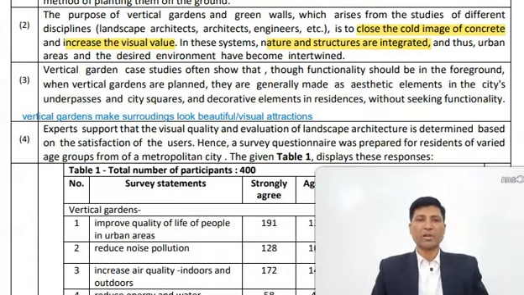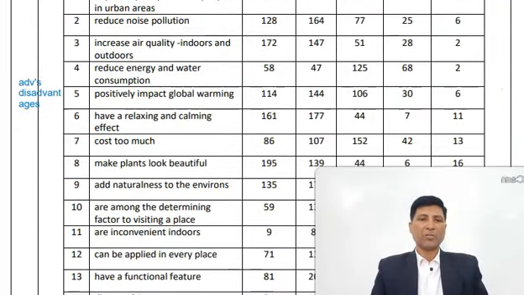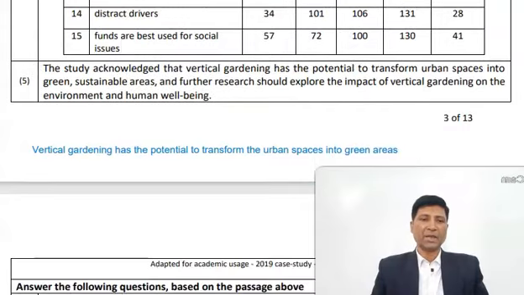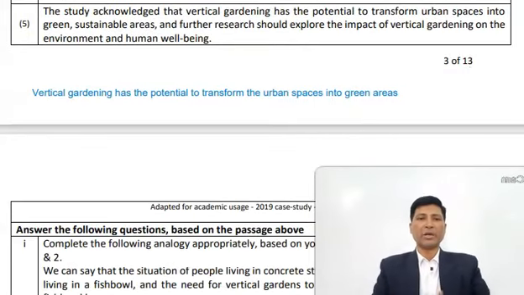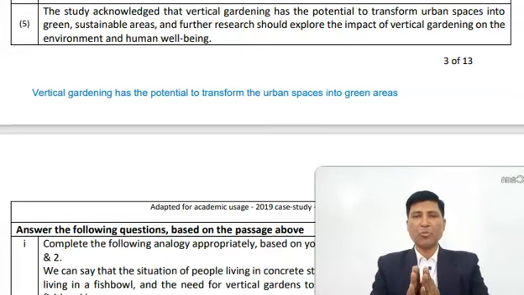Then third is talking about vertical gardens can make surroundings look beautiful or visual attractions. Fourth is talking about advantages and disadvantages, and fifth is talking about vertical gardening has the potential to transform the urban spaces into green areas. So in this way, if you practice on reading comprehensions, I think in a week or 10 days, it will become a pattern of your working and you will be taking very less time. Now let us go to question part.